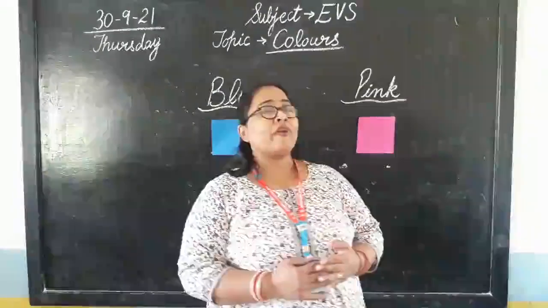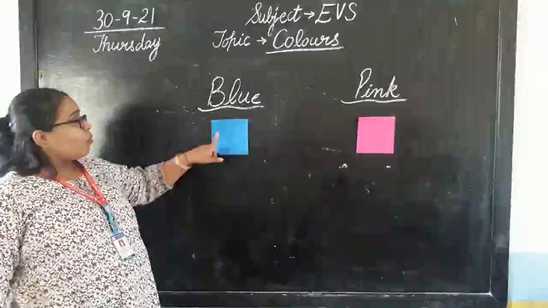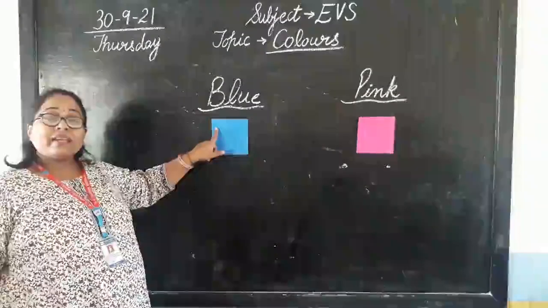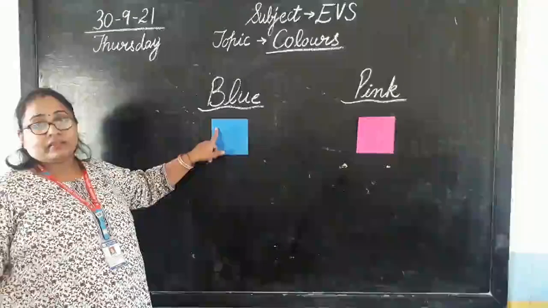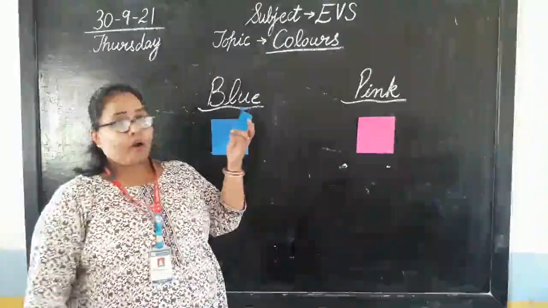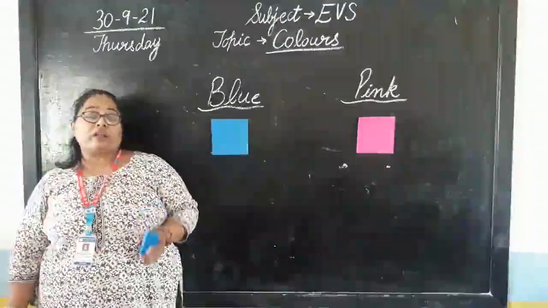Can you identify the two color papers that are here on the board? What color is this? Yes, it's blue color. Can you see? I have a blue color block. Isn't it? So this is blue color.